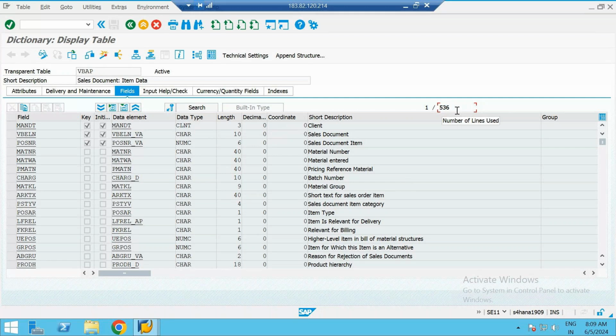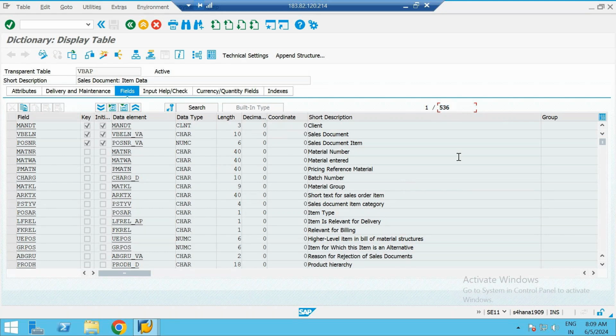So it will have one-to-many relationships. A transparent table will have a one-to-one relationship with respect to your database. If there are 536 fields here, the same number of fields will be there in the database, whereas cluster or pooled tables will not have the same number of fields in the presentation layer and database layer.